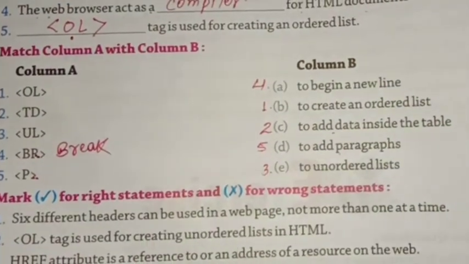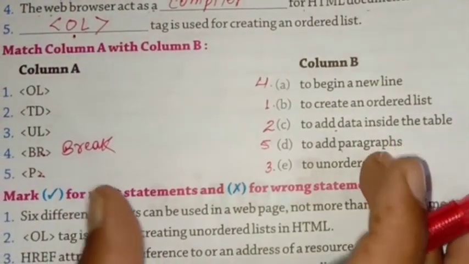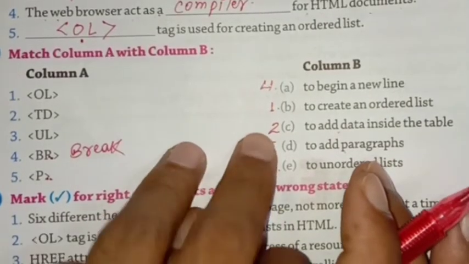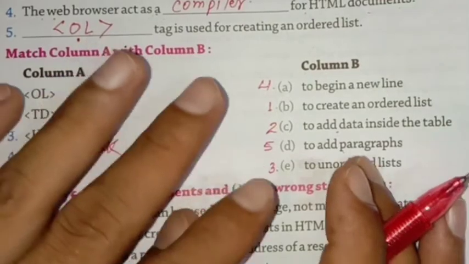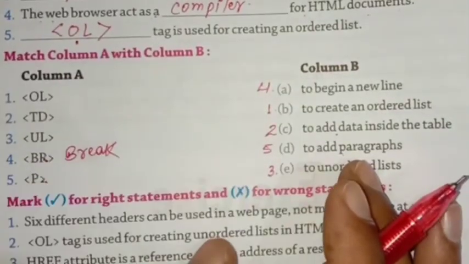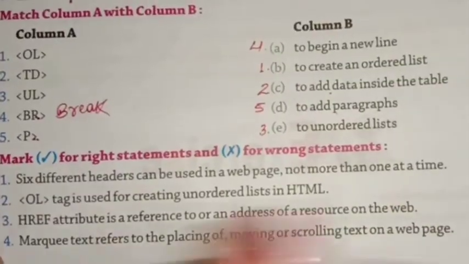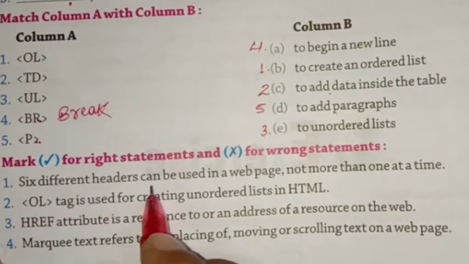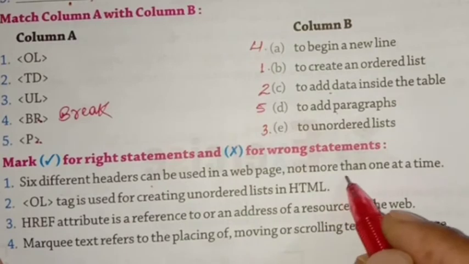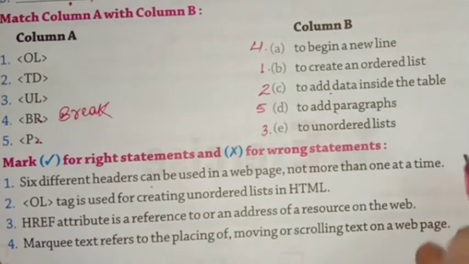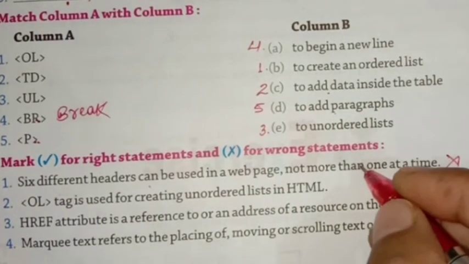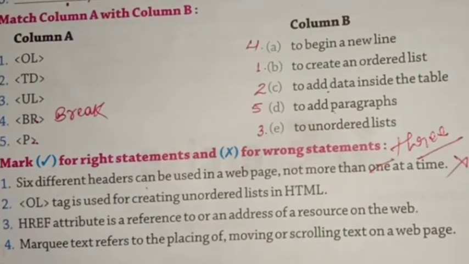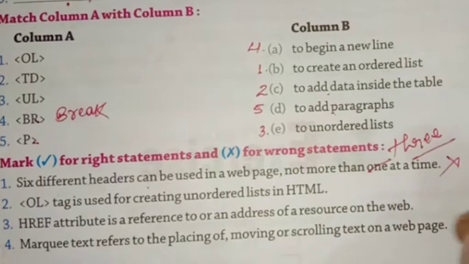That's the correct serial. You should understand the meaning also because I can ask them in the form of fill in the blank, one word, true, false. So don't only keep the numbering in mind. Second thing, mark tick for right statements and cross for wrong statements. Six different headers can be used in a web page, not more than one at a time. False. Because it's not more than three at a time. If we write three, then it will be true. Okay?